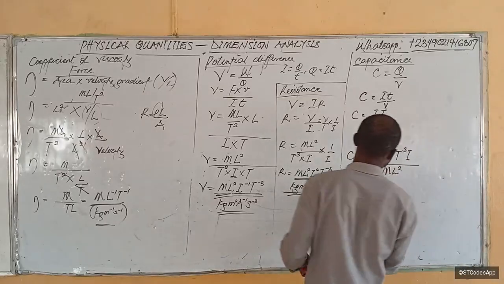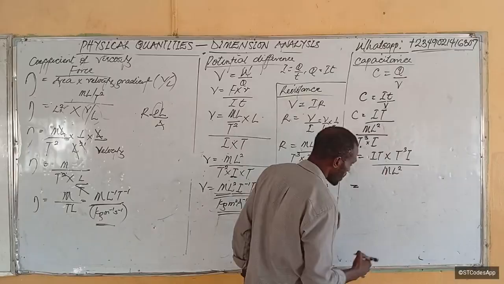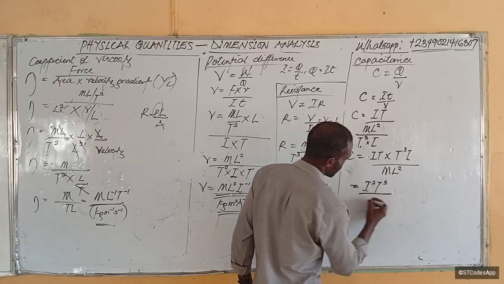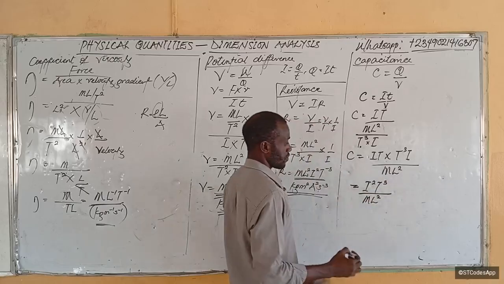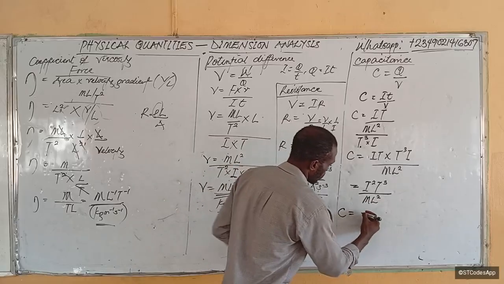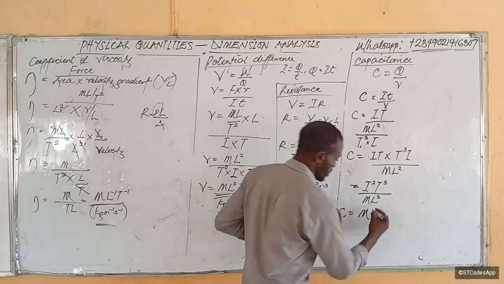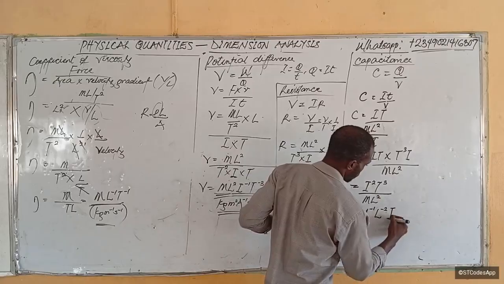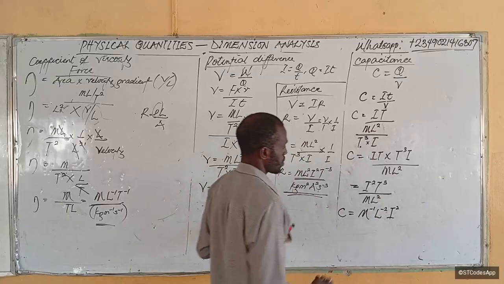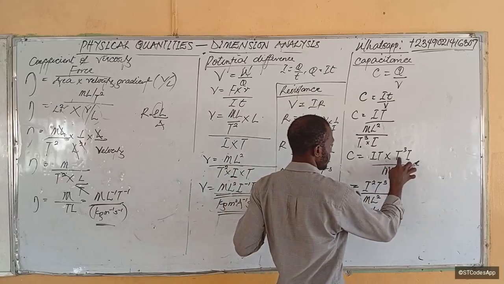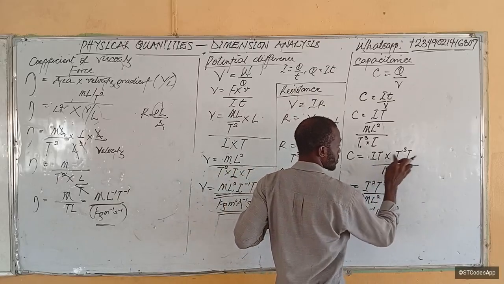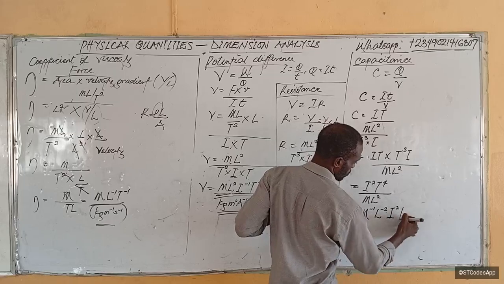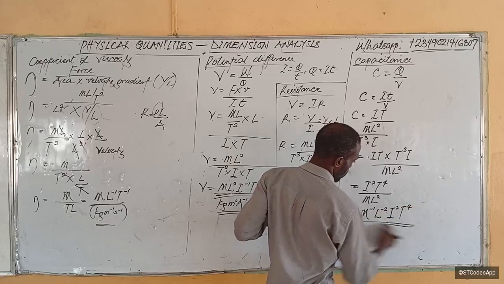So this becomes I squared T to the fourth over M L squared. If you want to write this in full, M is now down, so C equals M to the power minus 1, L to the power minus 2, I is up so I squared, T times T cubed is T to the fourth. So we have T raised to the power 4.